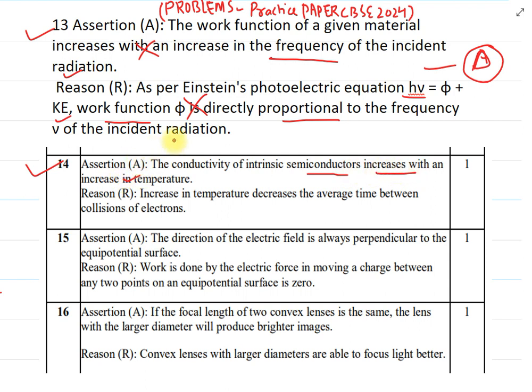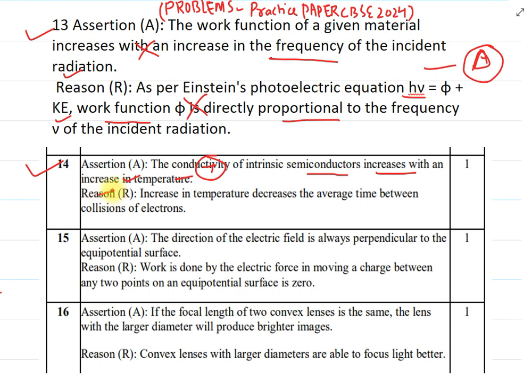Conductivity of semiconductors, students, increases with temperature. So the assertion is true. Next is the reason: increase in temperature decreases the average time between the collisions. That is basically known as the relaxation time, or average relaxation time. With an increase in temperature, the particles get more energy, so their kinetic energy will increase. Their collisions will be more frequent, so that will decrease the relaxation time, or the average time between collision of electrons.